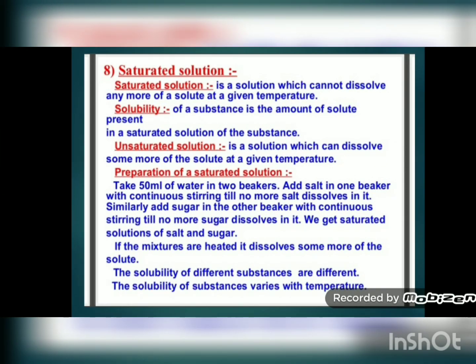I hope students you all have understood what a saturated solution is and what solubility is. Please go through the textbook once again to understand this concept.